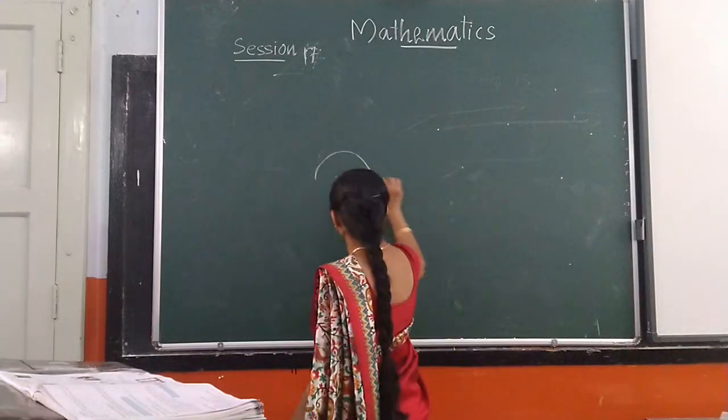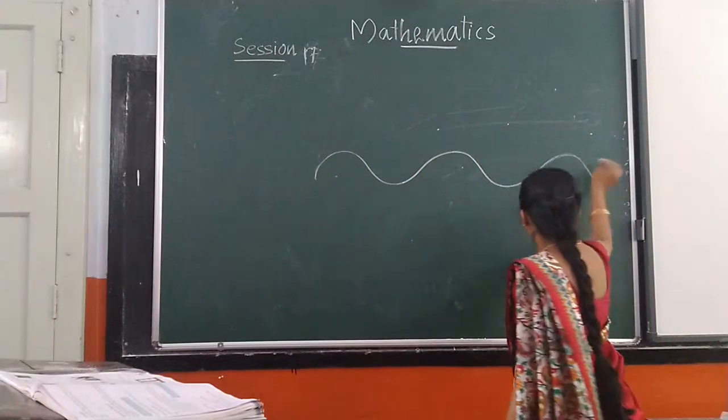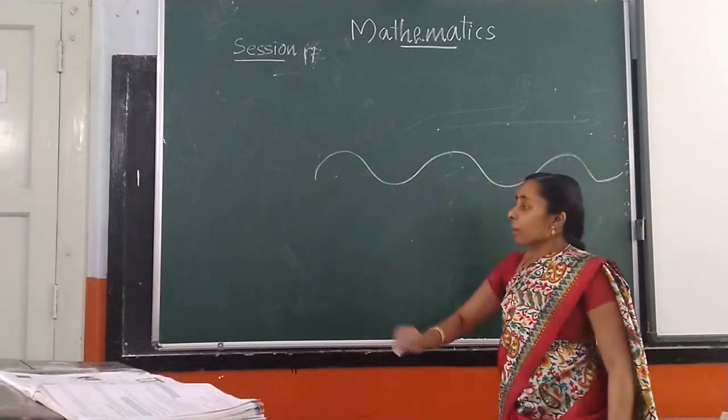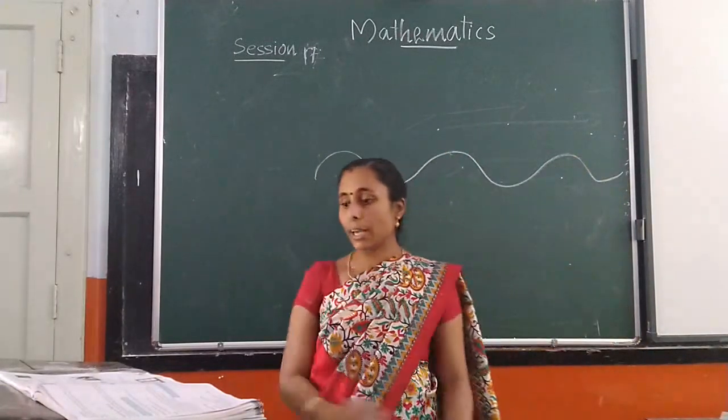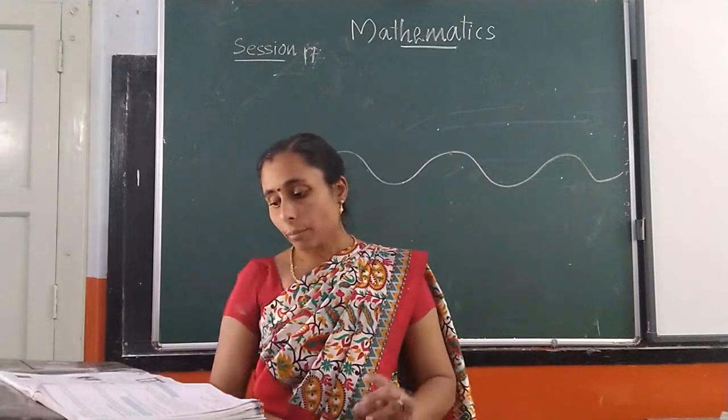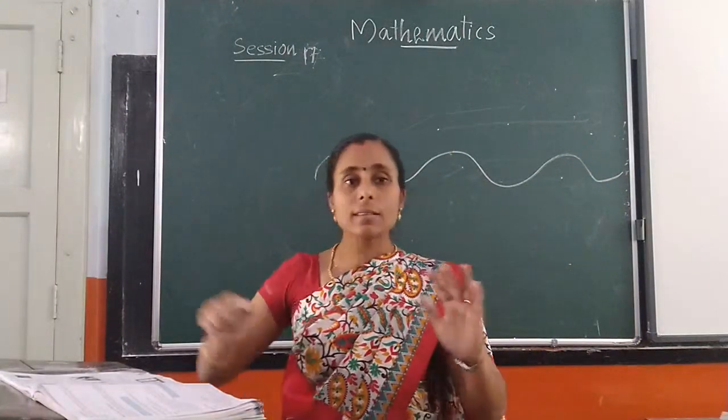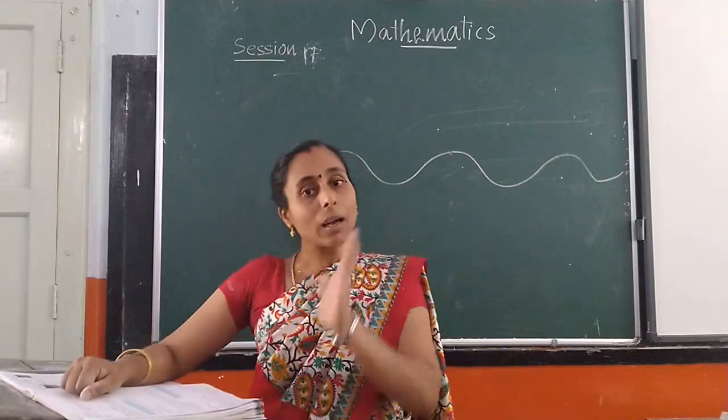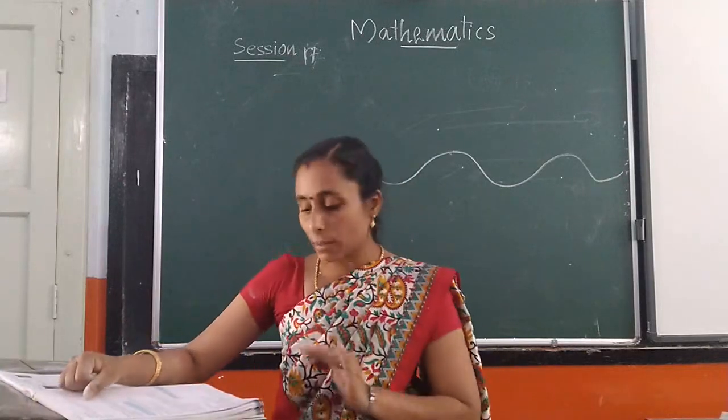Here, curved edges are there. Okay, and with freehand we can draw. Then the line segment. I will show you how to measure and how to draw the line segment.